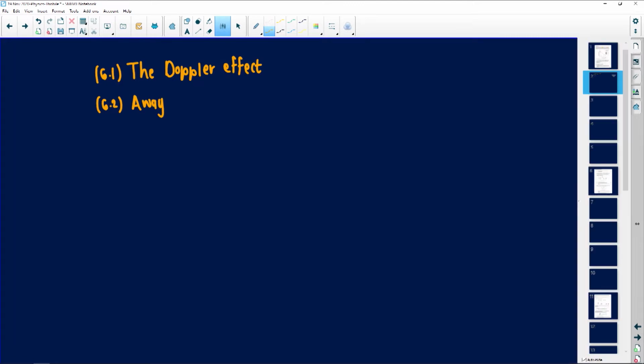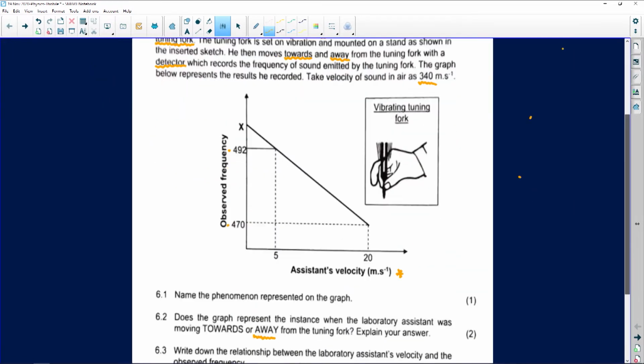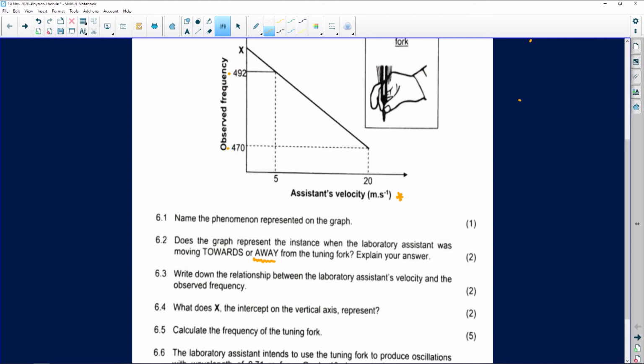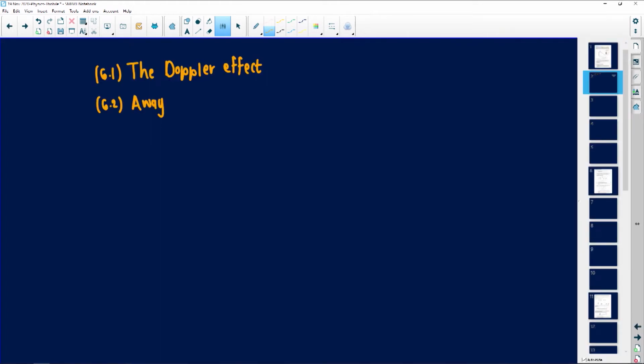And let's see, it is for 2 marks. So you do get a mark. Just want to double check the mark allocation, 2 marks. So you get a mark for choosing towards or away, and then you get a mark for explaining your answer. If it had more than 2 marks, I would say find another point. In this case, it just has 1.